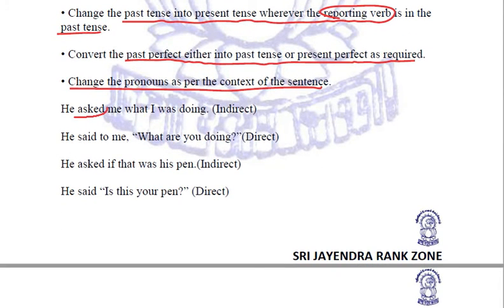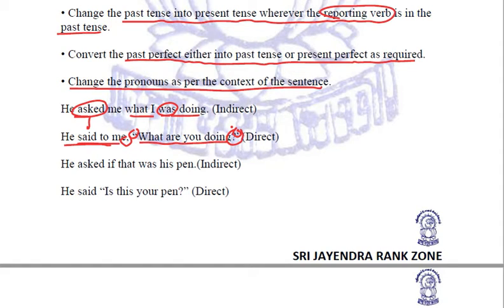He asked me. If it is asked me, now that means we have to put a question mark. And this has to be changed to said to me. He said to me. Now we'll put a comma and we will put these inverted commas. What I was doing. So the question will be, what are you doing?